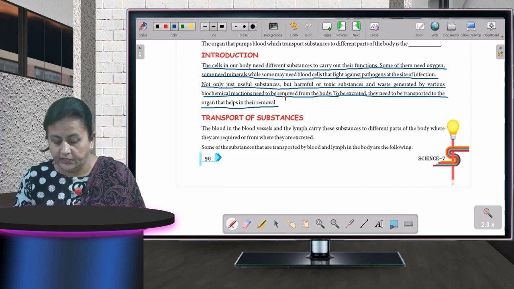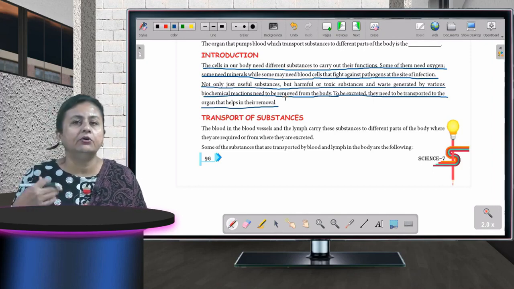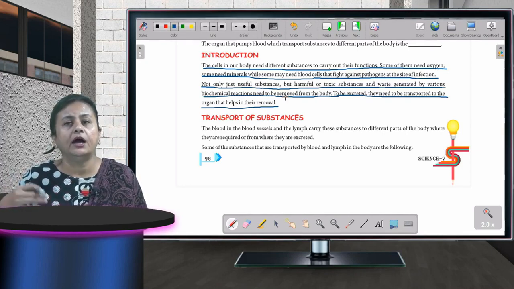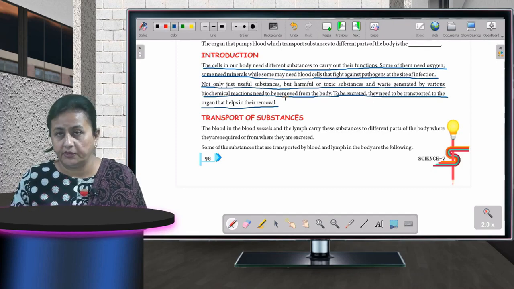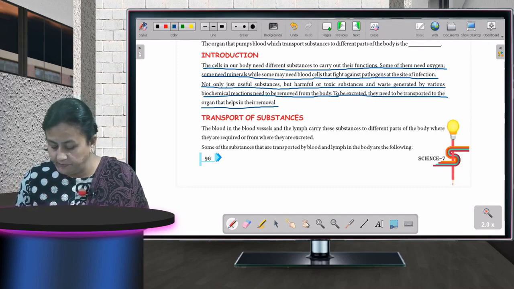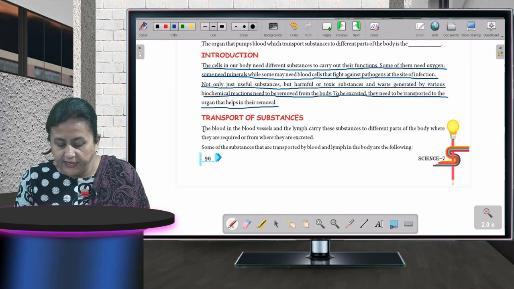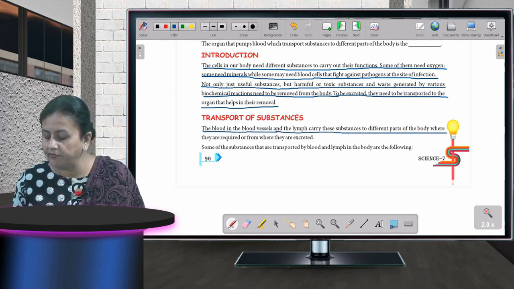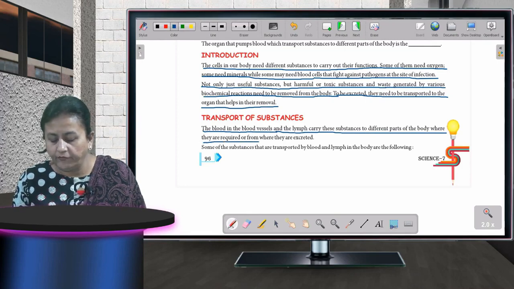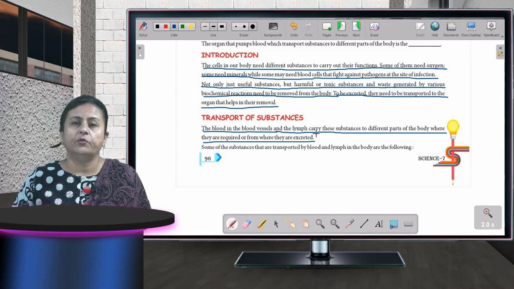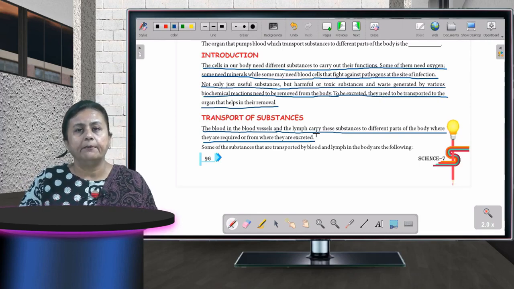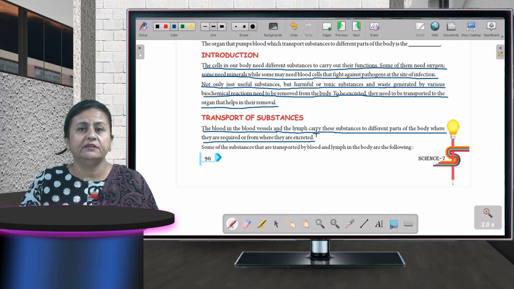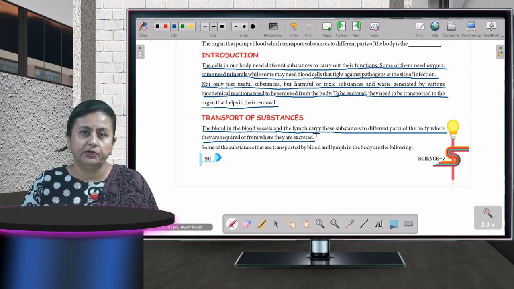Now, transportation of substances, how the transportation is there. Our body needs so many things, and how are they available and how are they transported, okay? The blood in the blood vessels and the lymph carry these substances to different parts of the body where they are required or from where they are excreted. So who does that work? Our blood is running throughout our body, okay? Blood is the only substance which is running throughout the body, okay?